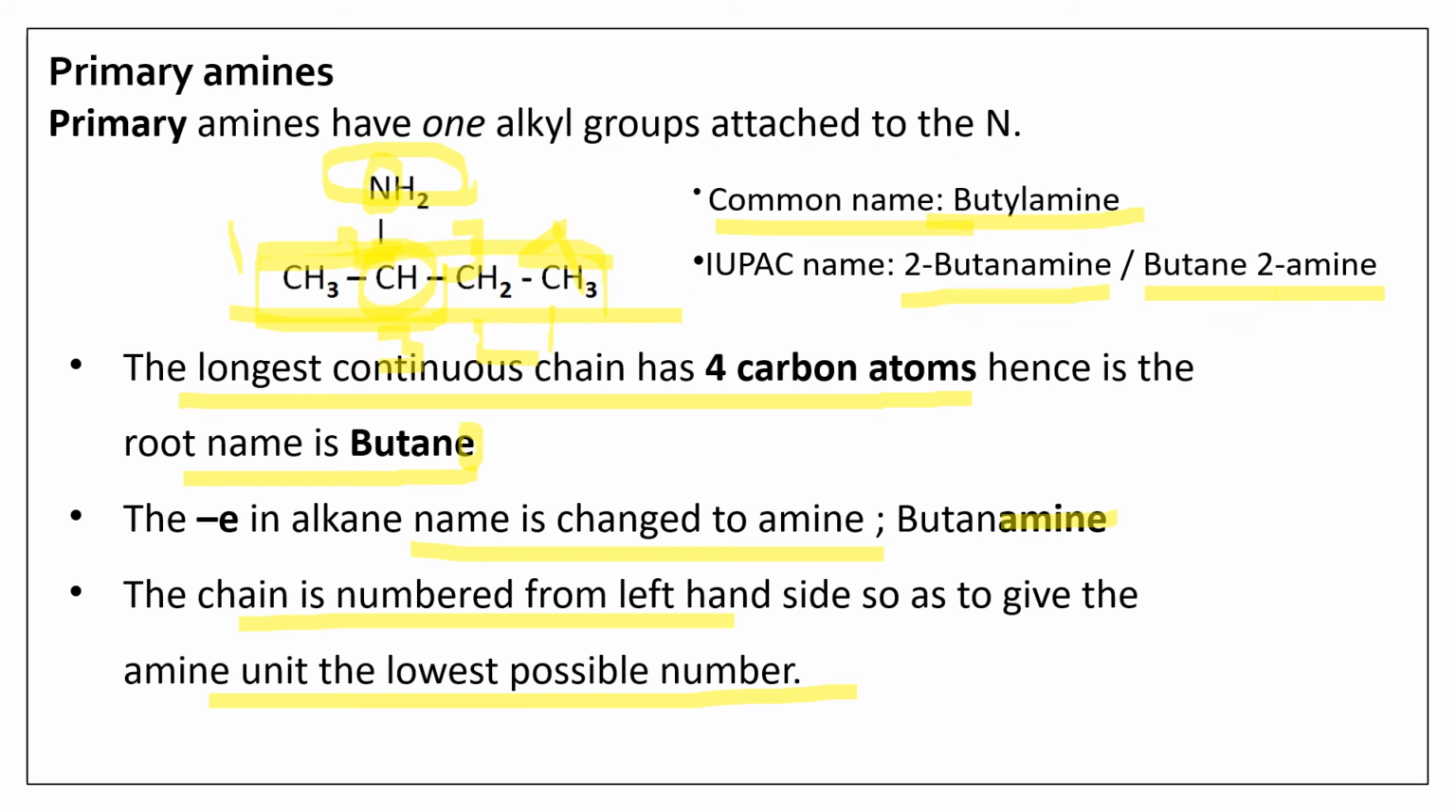Now because it is butane amine, we have to specify the position of the amine group, to which carbon the amine group is linked. So it becomes 2-butane amine. It is linked to the second carbon, right? Hence it is 2-butane amine. Okay, so this is what a primary amine is.